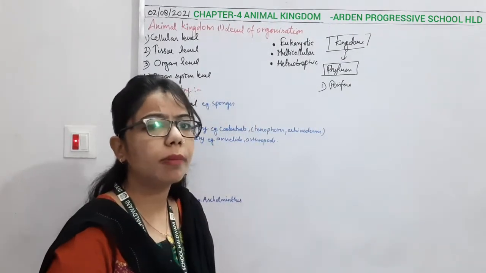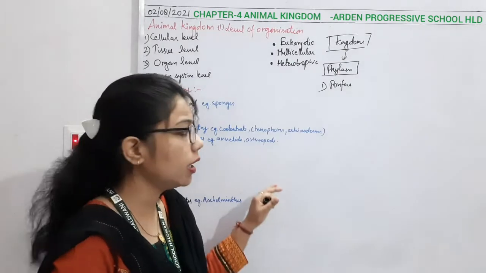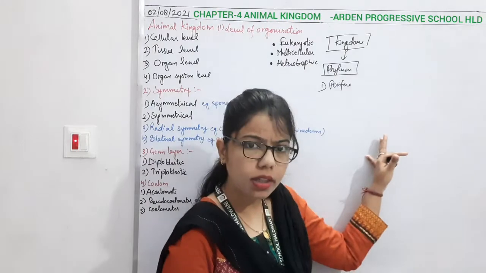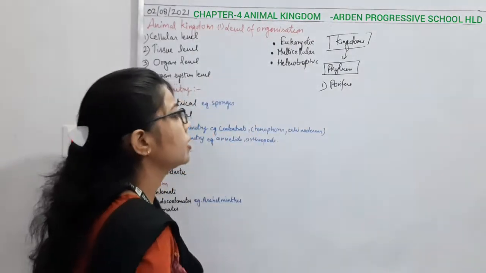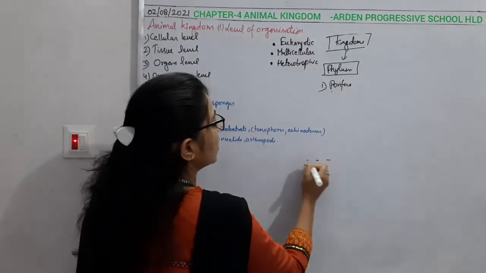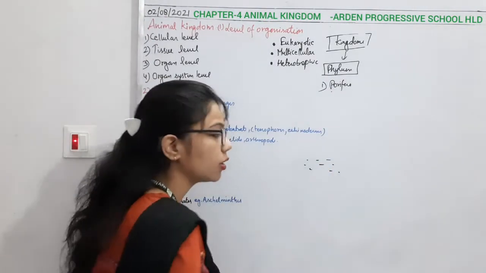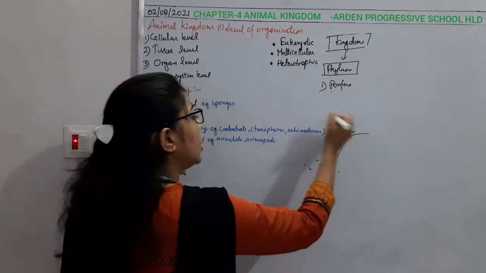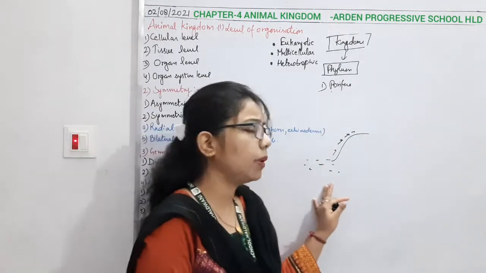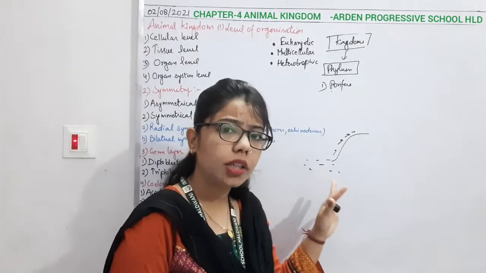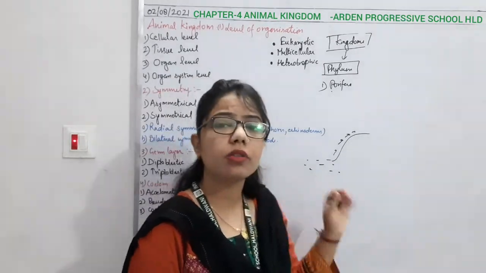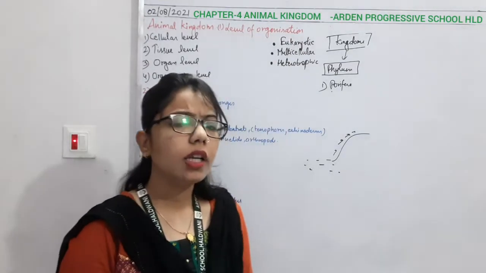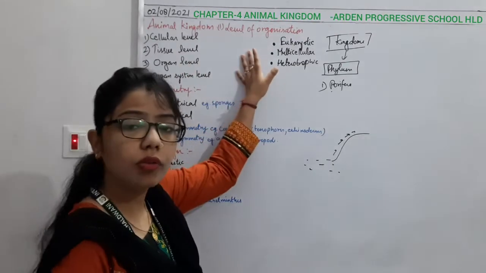So in case of plants what happens? The lower plants live in water conditions. As evolution takes place, they move towards the terrestrial area. Likewise, if I talk about the lower animals, they are also living in water conditions. As evolution takes place and the body becomes more complicated, they move towards the land, for their proper adaptation. So here, what changes can we see from lower animals to higher animals, and what are the bases for it, right? The first basis of classification is level of organization.